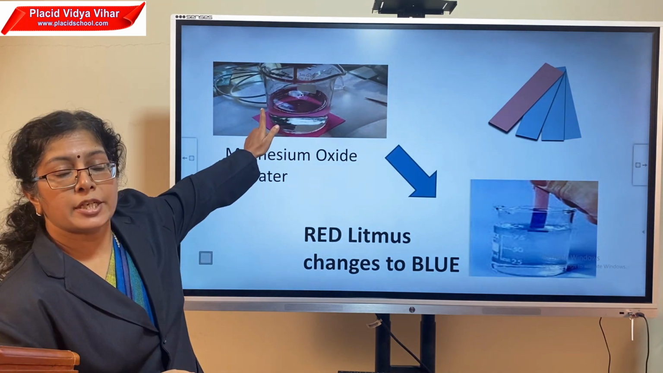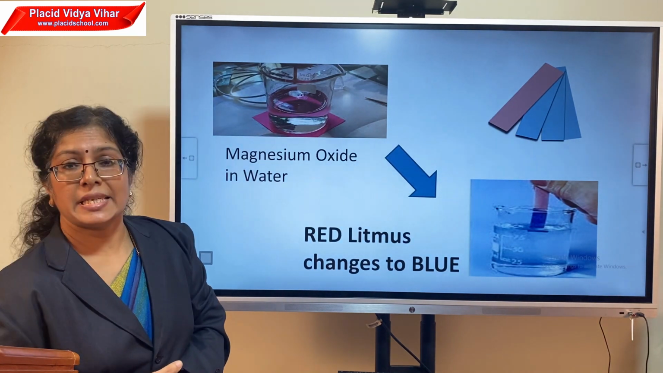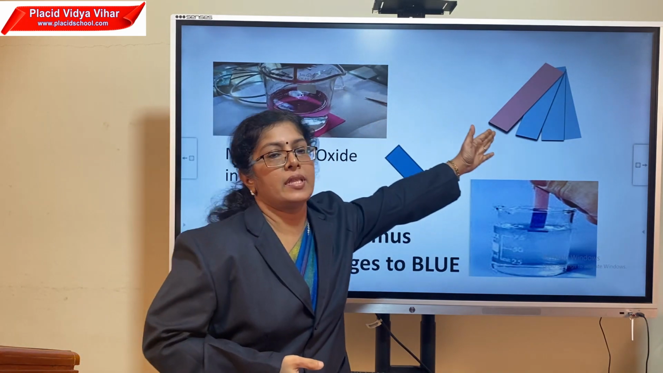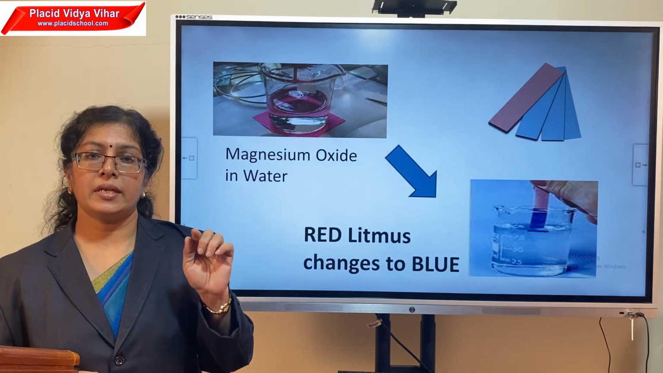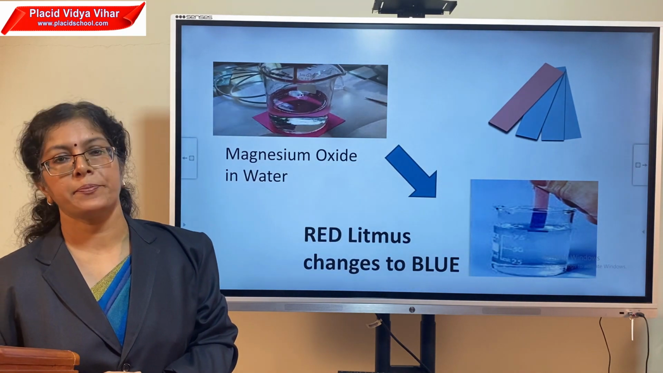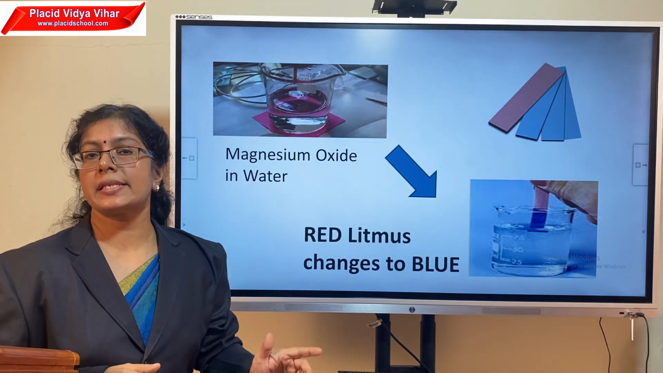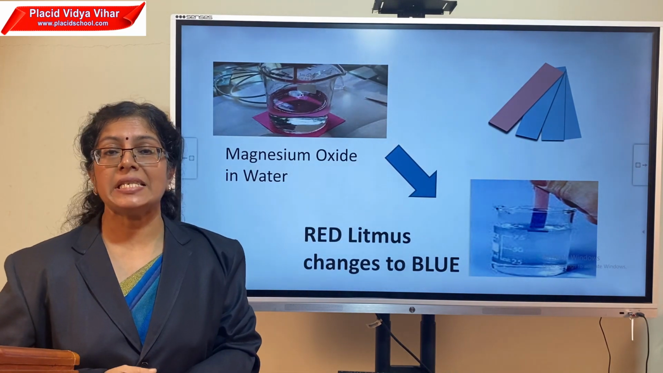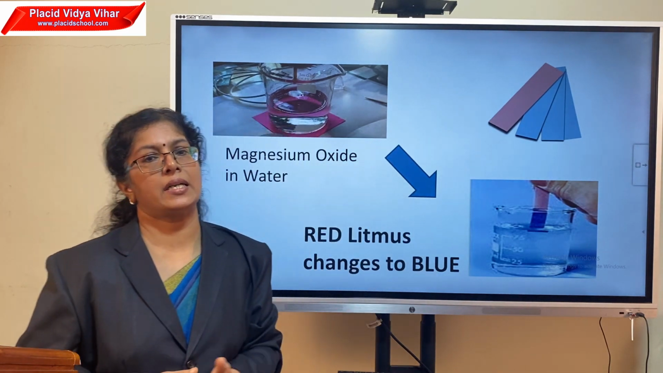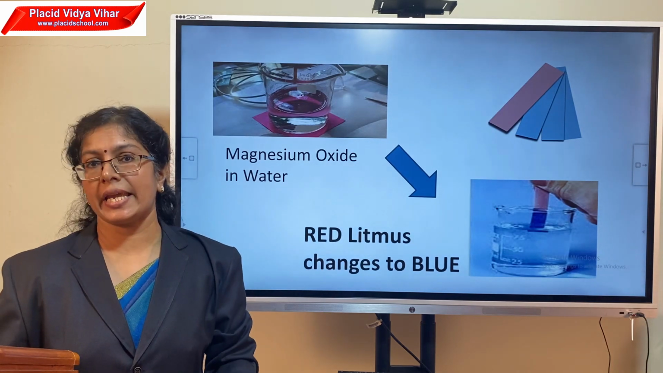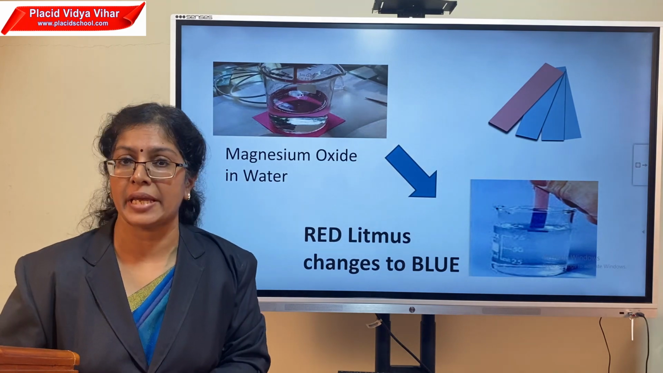To check whether the nature has changed or not, we are testing it with strips of litmus paper. You know what litmus paper is? In the 5th lesson in 7th standard, you will learn what litmus paper is, and it comes under the category of indicators. It is a special kind of paper which is available in red color and blue color, which indicates whether a solution is acidic or basic.